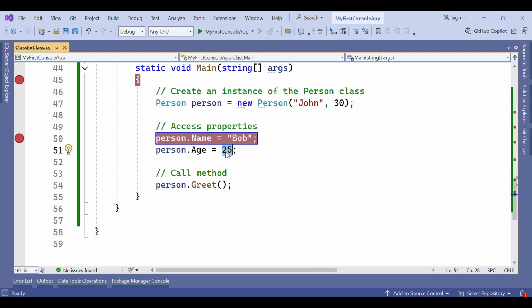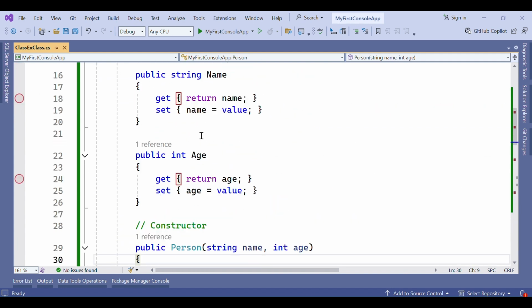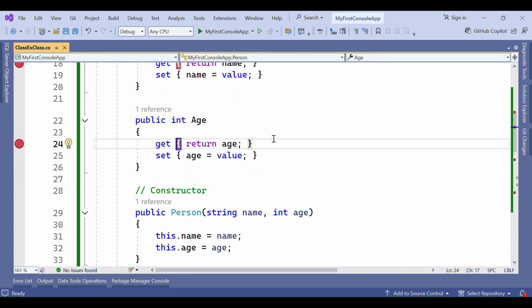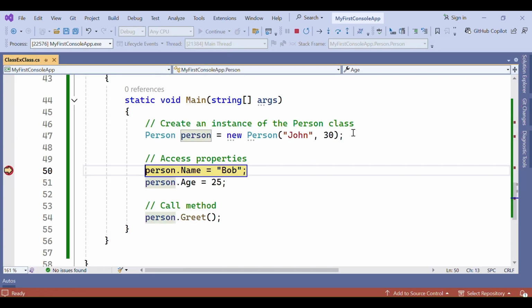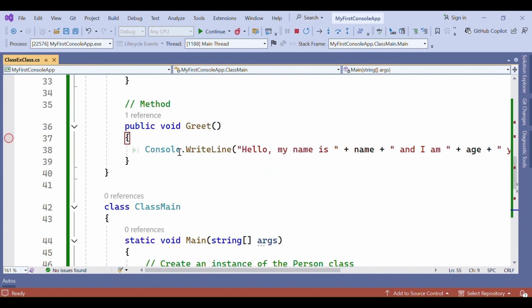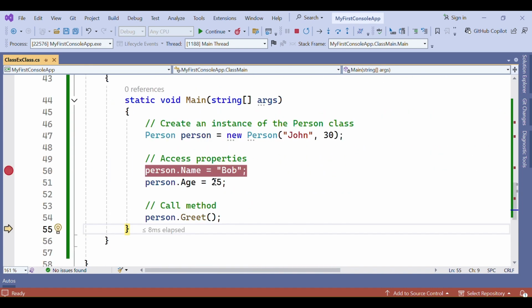So let's see. Here I am adding this debugger and running this application again. Then this greet method will be called by using this same person object.